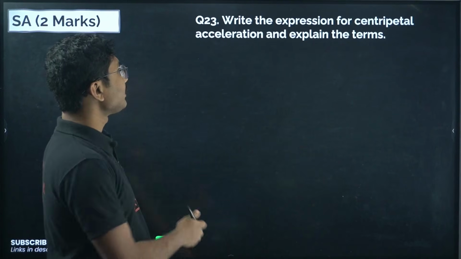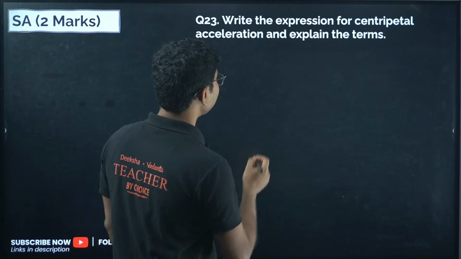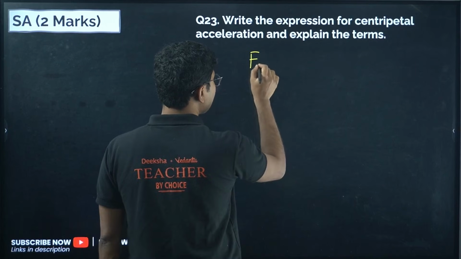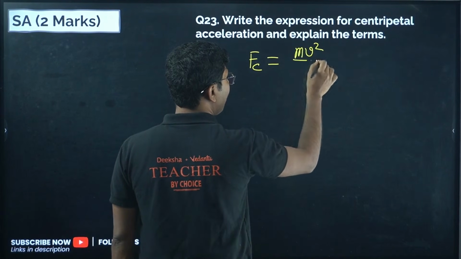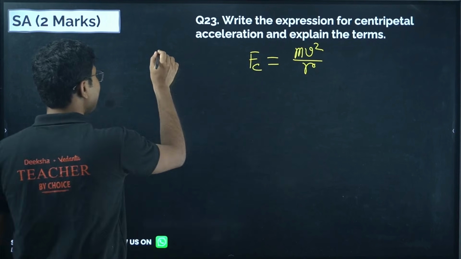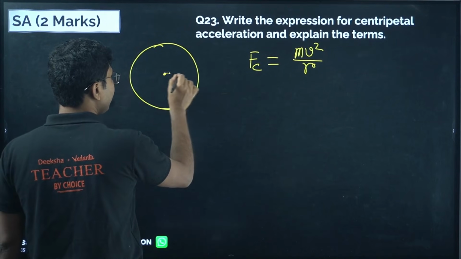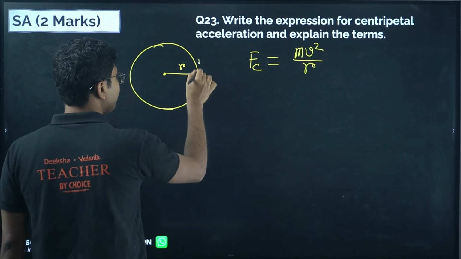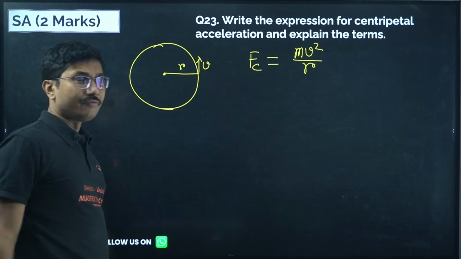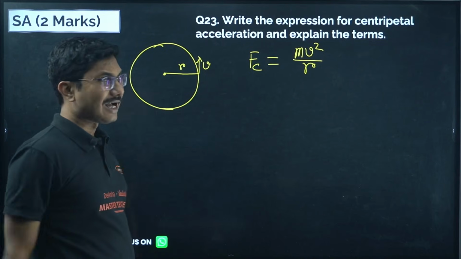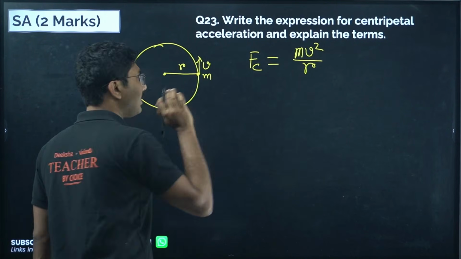Write the expression for centripetal acceleration and explain the terms. So what is the centripetal acceleration? Centripetal force is given by Fc equals mv square by r. And when does it occur? It occurs only when you are rotating in a circular motion. Suppose an object is moving in a circular motion with a speed v, the radius of the circle is r, and the mass of the object is m.